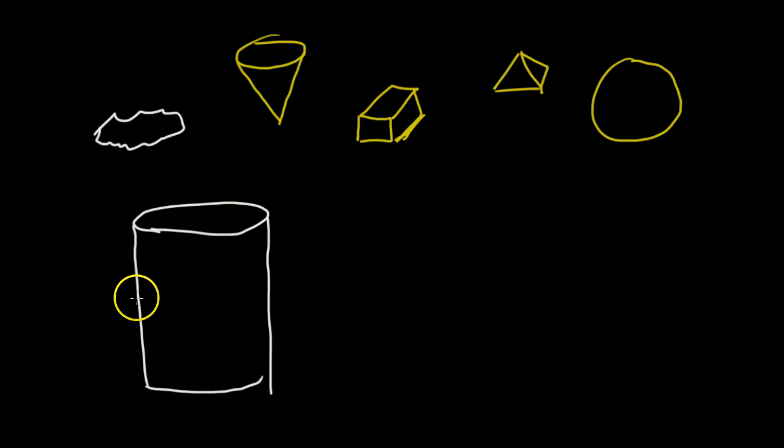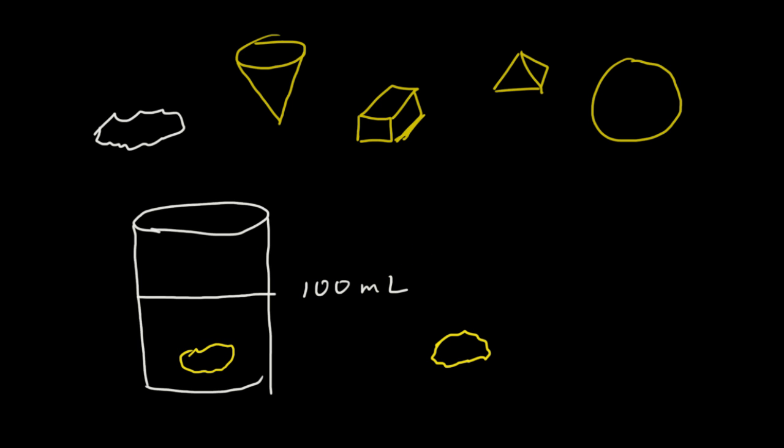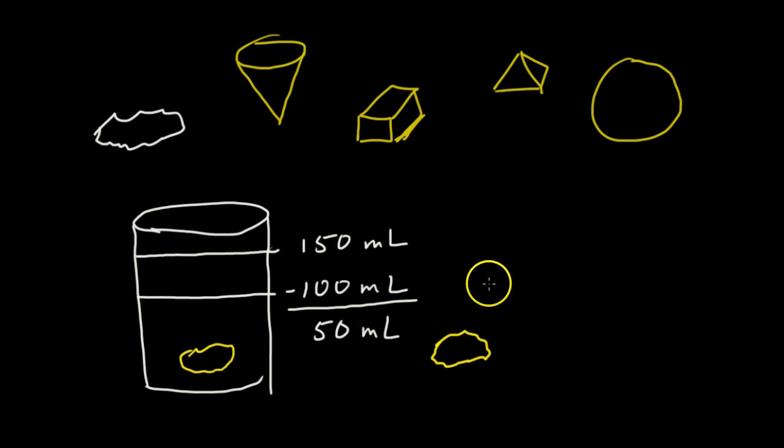We can put it in, let's say, a beaker. And let's say we start off with 100 milliliters of water, and we put in this strangely shaped rock, and we watch to see how high the water rises. So let's say it rises up to this level, and it goes up to 150 milliliters. So it went from 100 to 150 milliliters, and the difference would be 50 milliliters. So it was displaced. Remember that word? It was displaced by an amount of 50 milliliters.